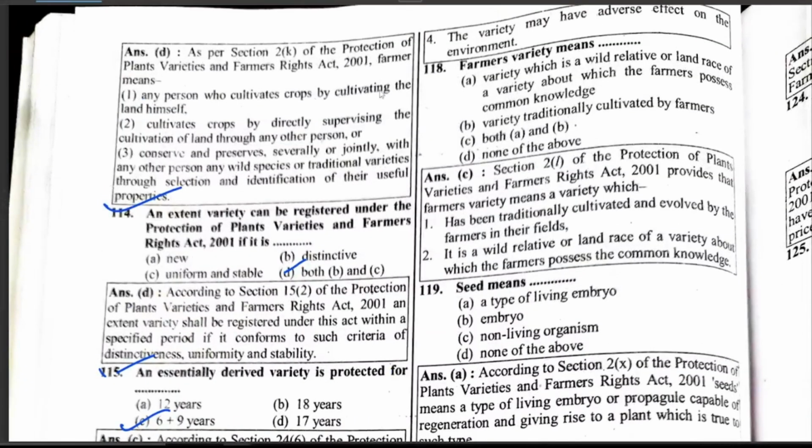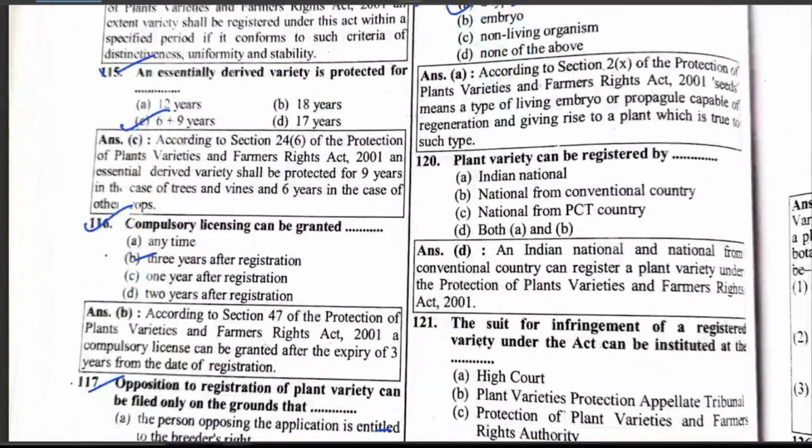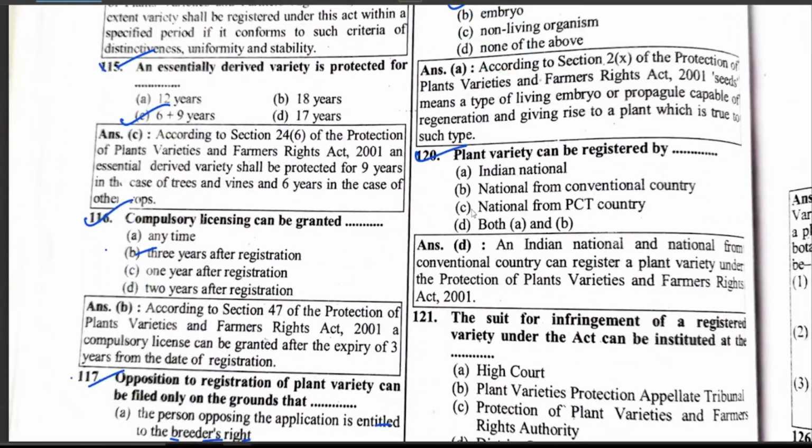Okay, next question. Farmer variety means a variety which is a wild relative or landrace of a variety about which the farmer possesses common knowledge, a variety traditionally cultivated by farmers, hence this is correct. Seed means a type of living embryo. A plant variety can be registered by an Indian national and a national from a convention country, hence this is the correct answer.